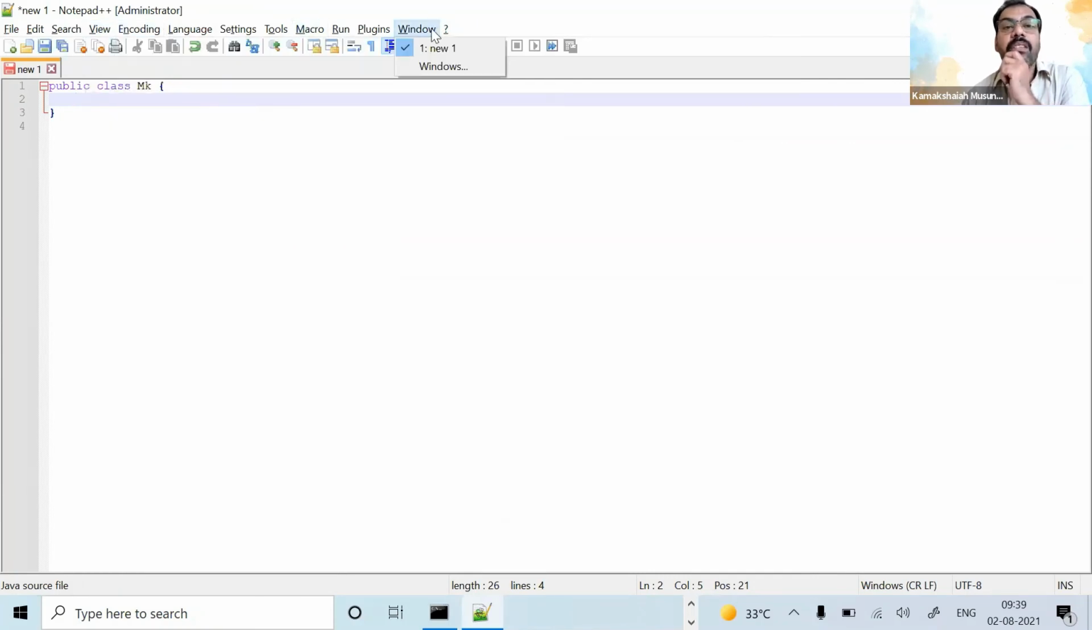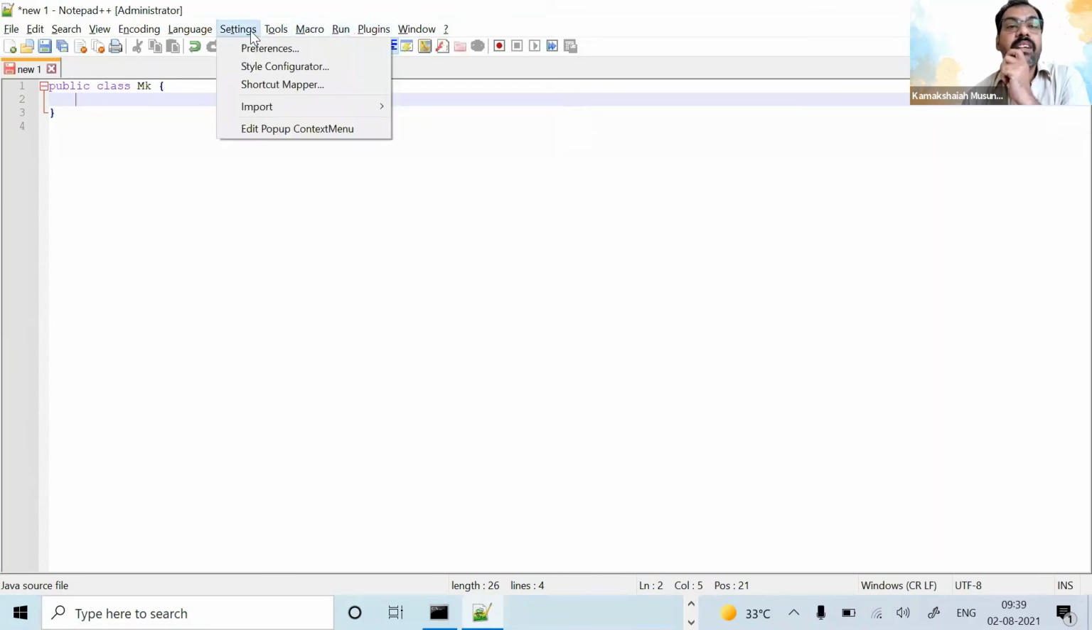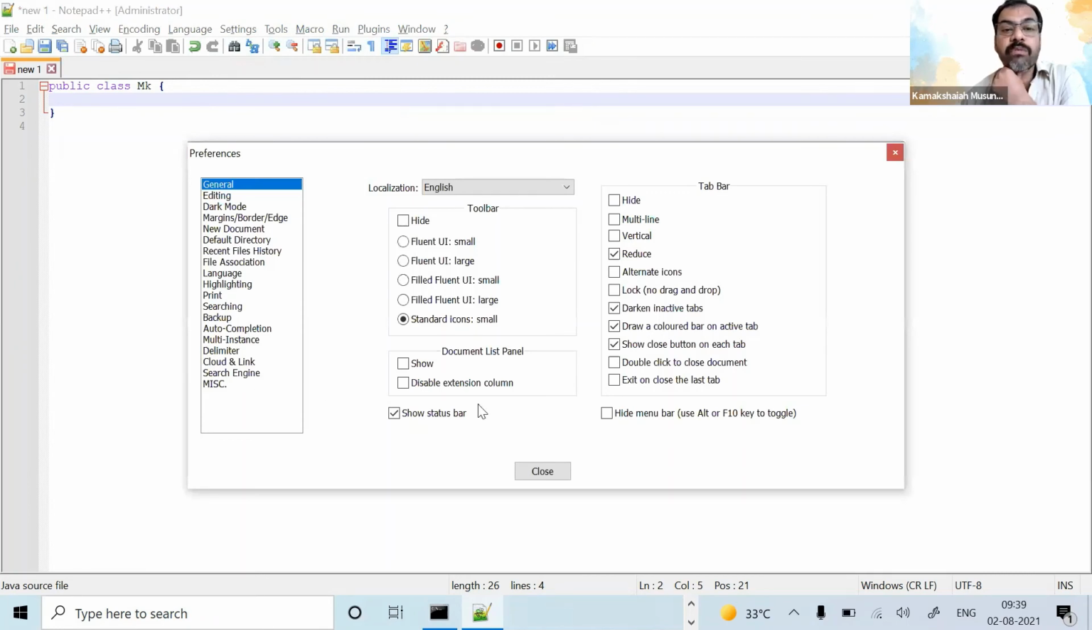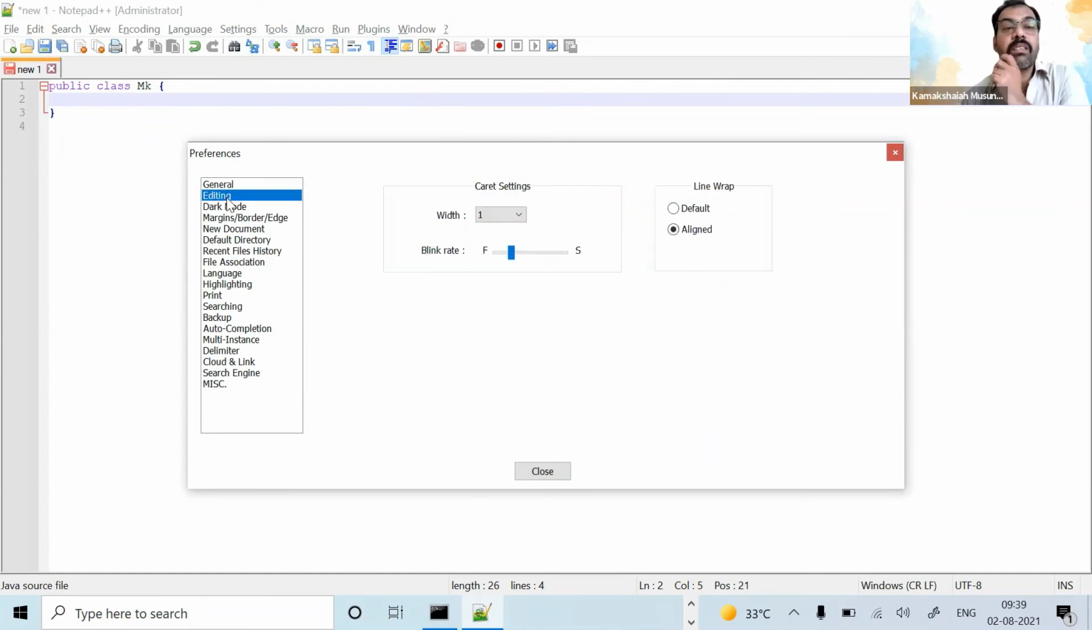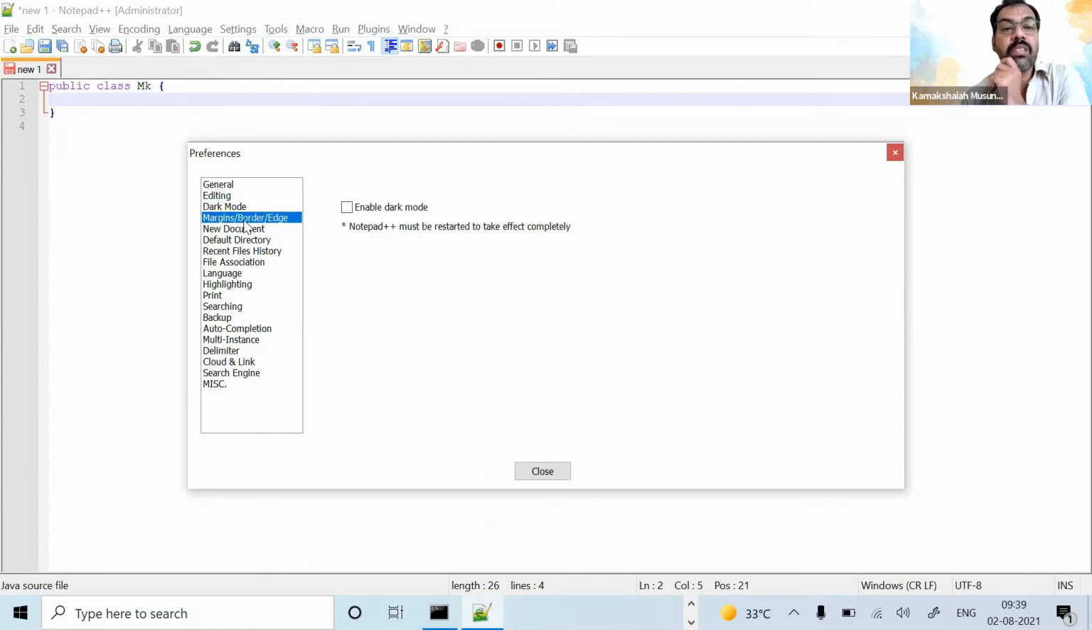Where is this? I don't know where to increase the font. Preferences, font. Where is the font? Editing, dark. I don't know where the font size is. Somebody look online and let me know how to change the font size.